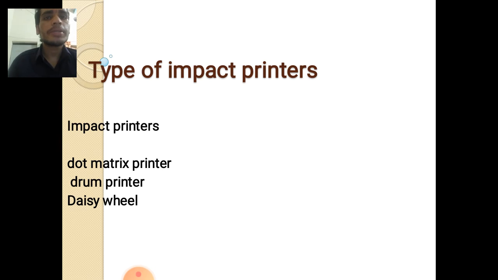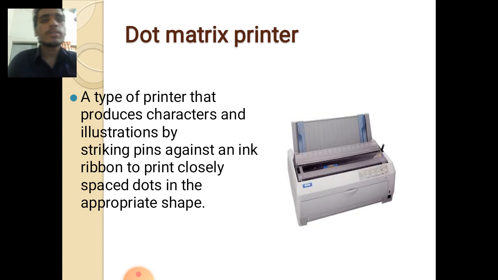There are three types of impact printer: dot matrix printer, drum printer, and daisy wheel printer. I will discuss dot matrix printer first. A dot matrix printer is a type of printer that produces characters and illustrations by striking pins against an ink ribbon to print closely spaced dots in the appropriate shape. It is an impact printer that produces text and graphics on paper by dots.